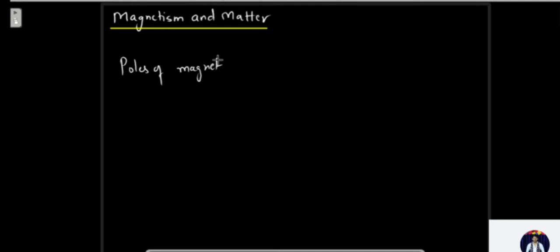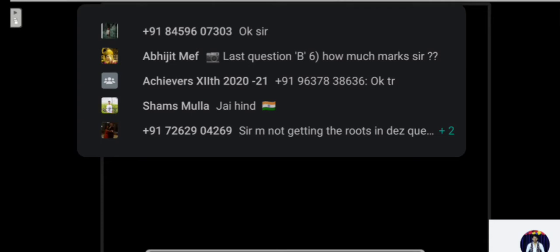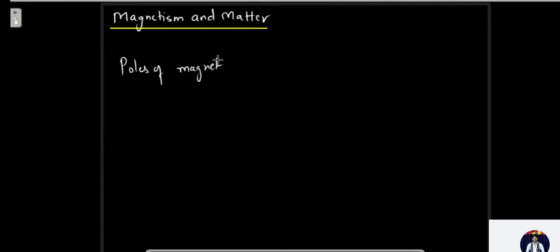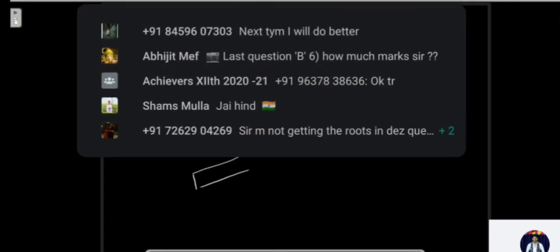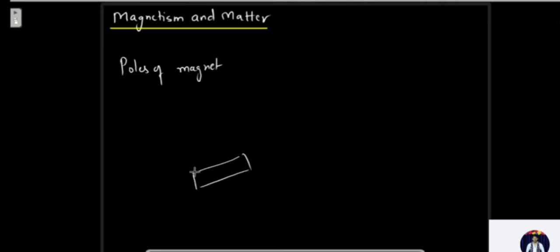The second property that we discussed was the directive property. What does the directive property tell us? Suppose we have a bar magnet and it is suspended. It aligns itself along the geographical north-south direction.